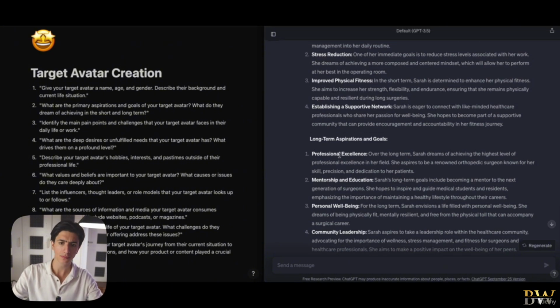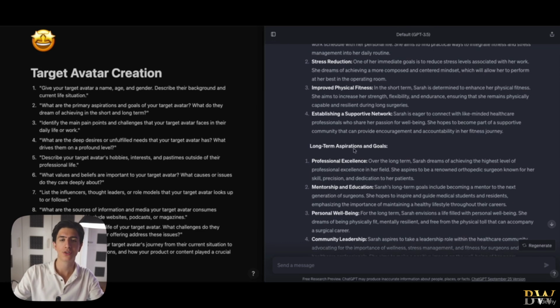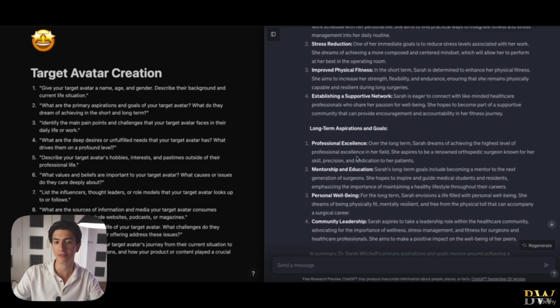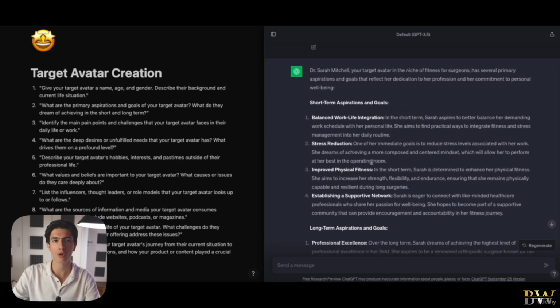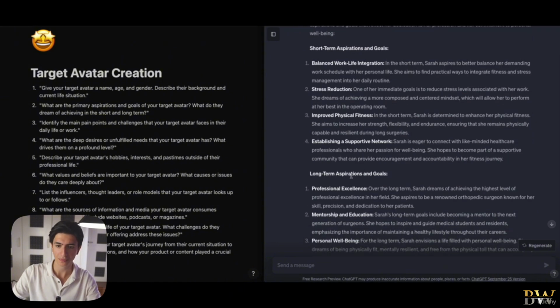So as you can see, obviously, the long-term aspiration of a surgeon isn't to have reduced stress or to be fit. It's more of excellence, mentorship, education, improving science stuff. So obviously, we're not trying to appeal to the long-term aspirations and goals of our target avatar.